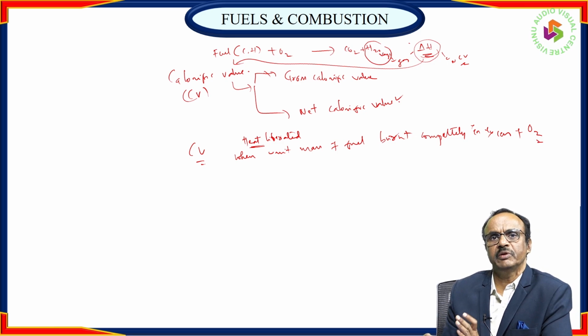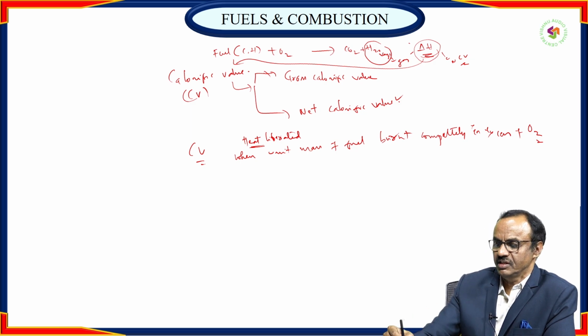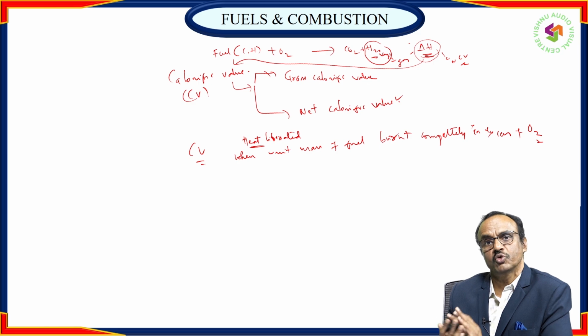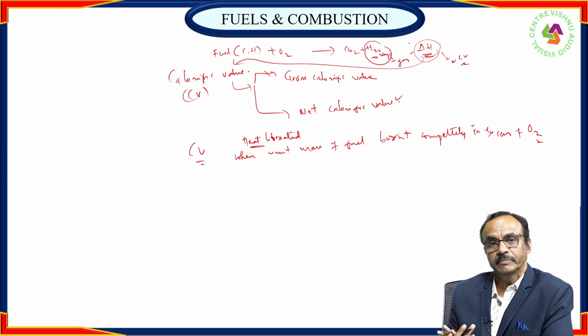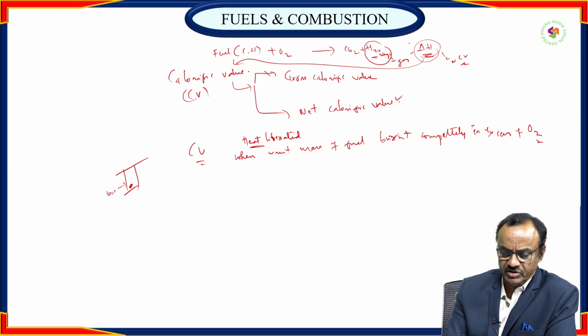Gross calorific value is the amount of heat liberated when 1 unit mass of fuel is burnt, including latent heat of evaporation. So if the reaction takes place in a closed container, the heat energy and products do not escape. You take any fuel, solid fuel, and allow it to burn completely after supplying oxygen. H2O vapor is also there inside.